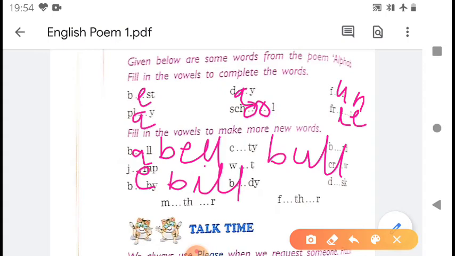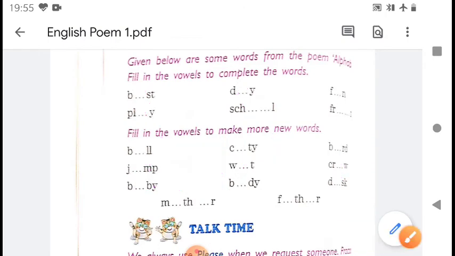B O double L is no word. So out of 5 vowels, you can use 4 vowels to make meaningful words. B A double L, ball. B E double L, bell. B I double L, bill. And B U double L, bull. Now next is